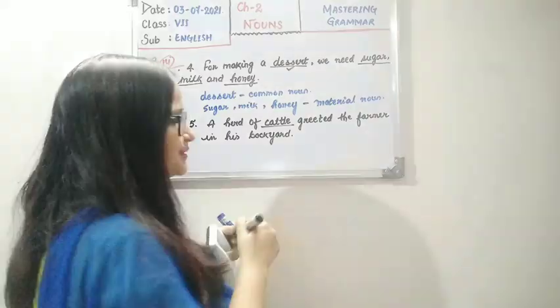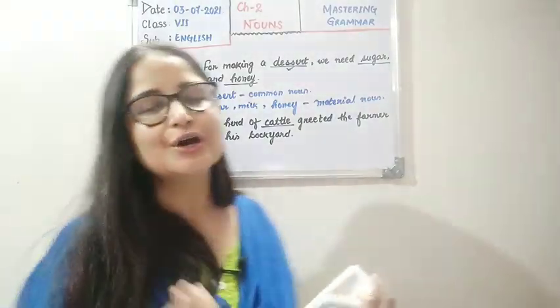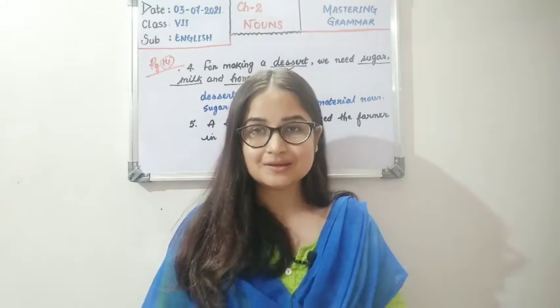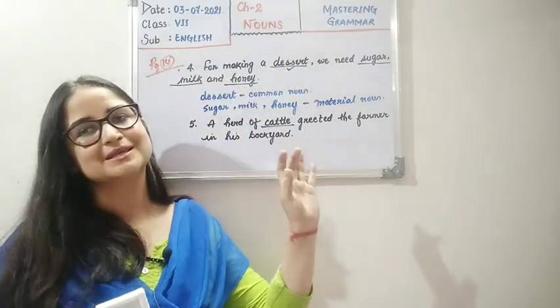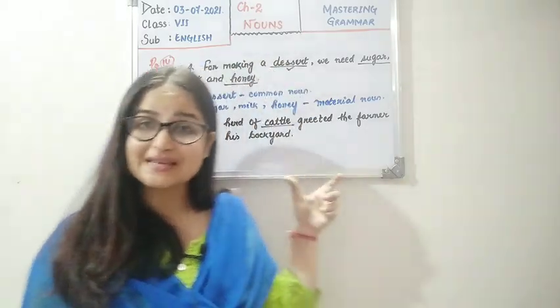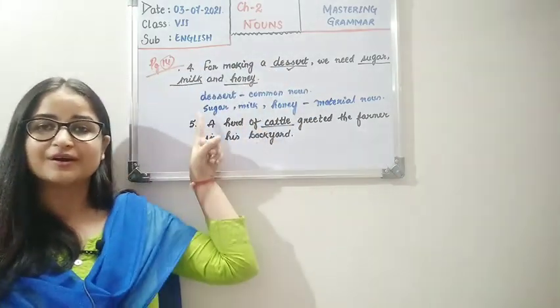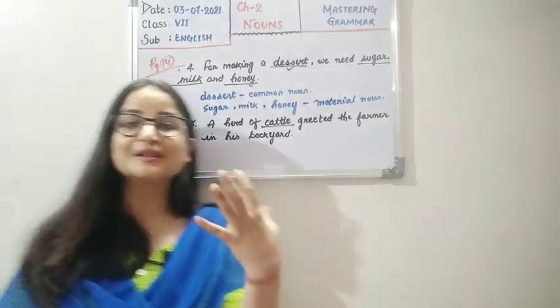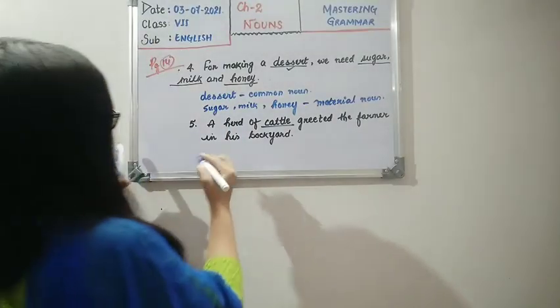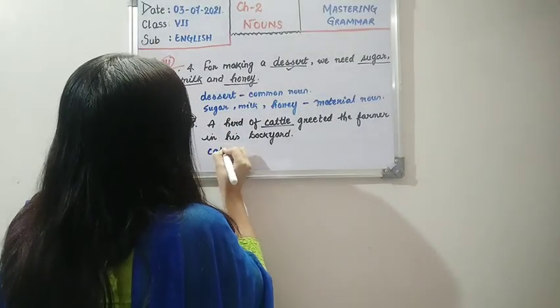This can be either a collective noun or a common noun, but in most cases we take this as a collective noun only. In the same sentence we have another word, herd, H-E-R-D. This one is also a collective noun. And we have been asked about cattle, so we are going to write about it.